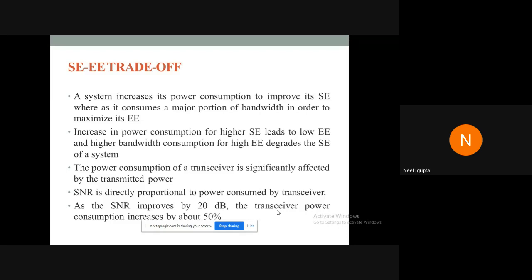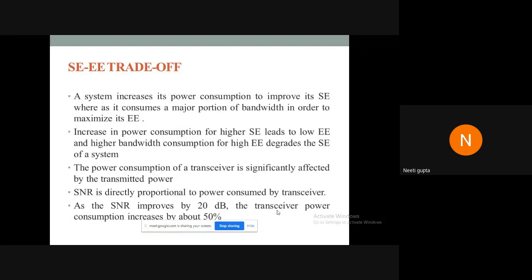Whereas when it tries to maximize its energy efficiency, it tries to occupy a major portion of bandwidth. And when it occupies a major portion of bandwidth, on the other hand, it is compromising on the spectral efficiency of a system. Therefore, the two parameters are somewhere related, and an increment in one can lead to a decrement in the other. Therefore, there needs to be a balance between the two so that both can be maintained at appreciable levels.